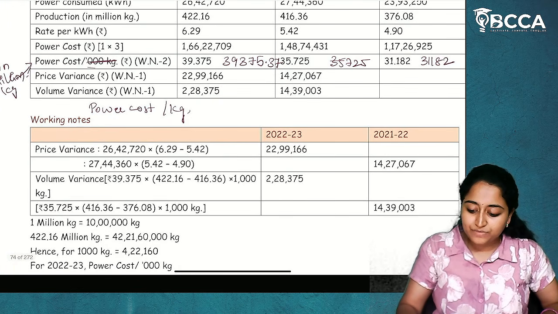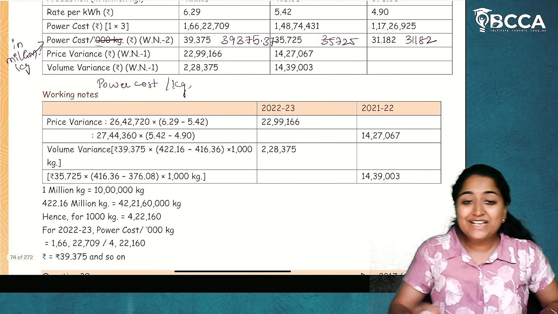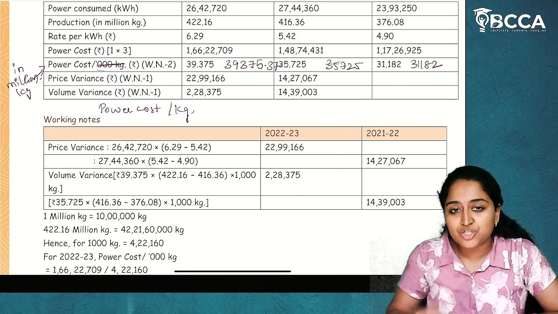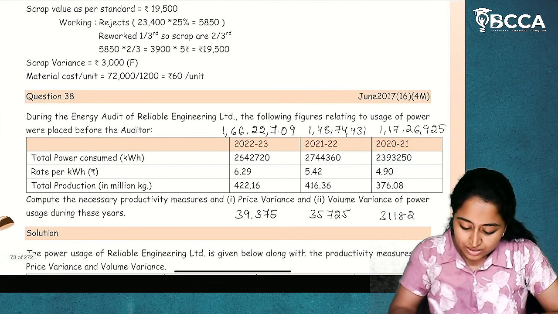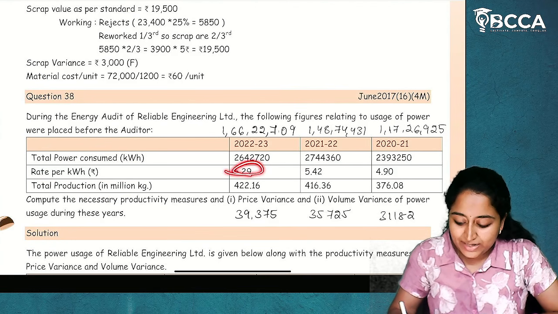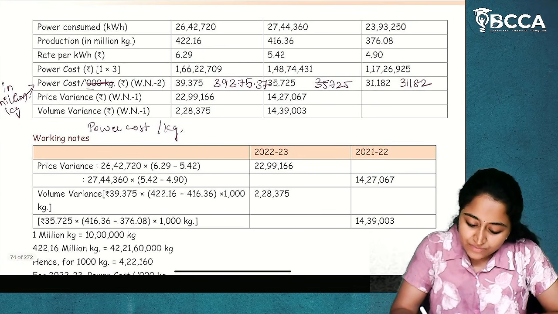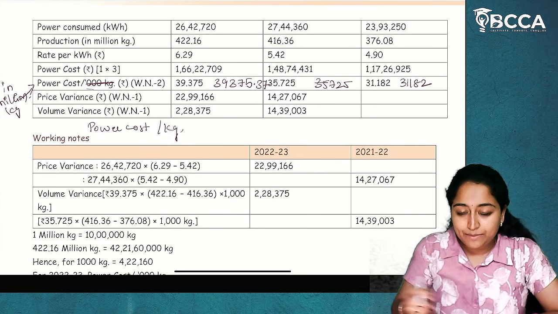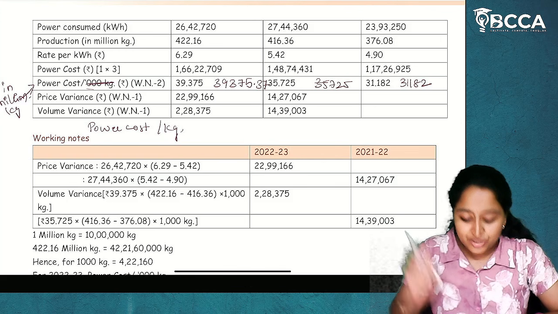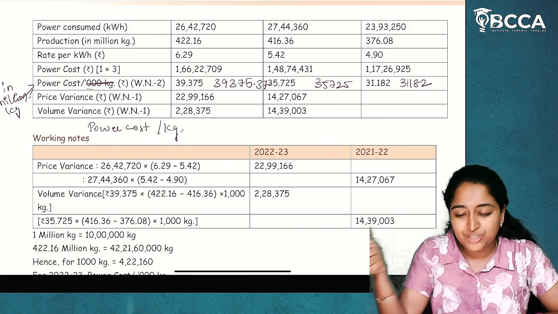Okay, now. What is price variance? Price variance is nothing but, now what is the price which is given in the question? This is also units. This is also units. Only this is given in rupees. So the rate is the price. Change in price into quantity.